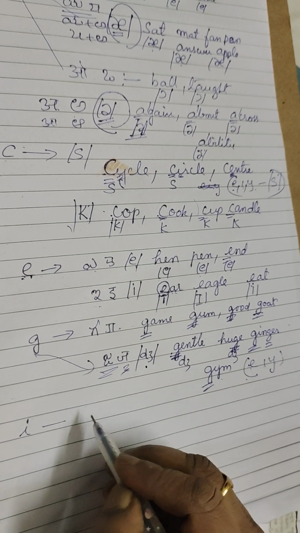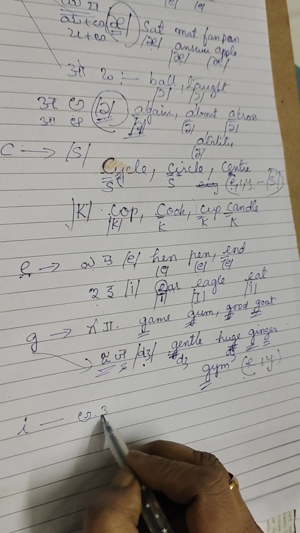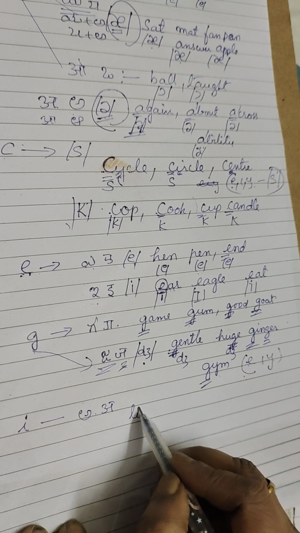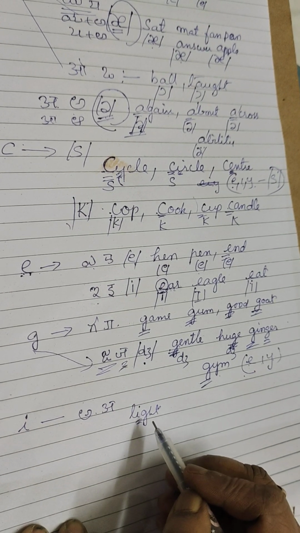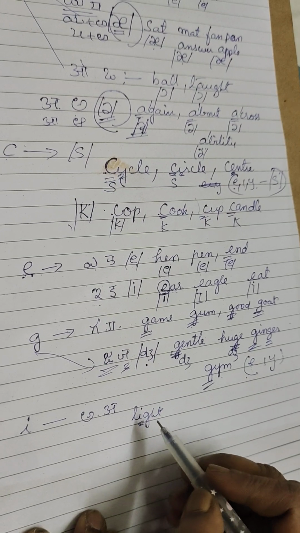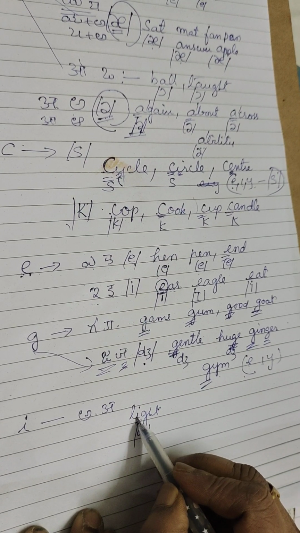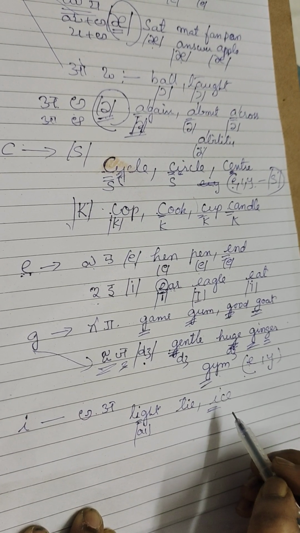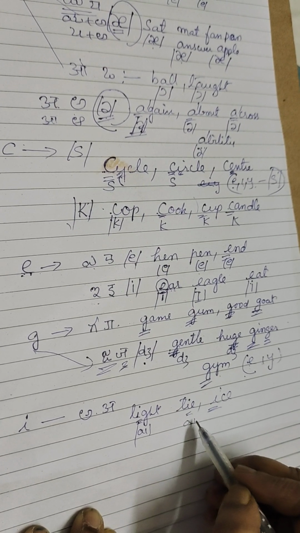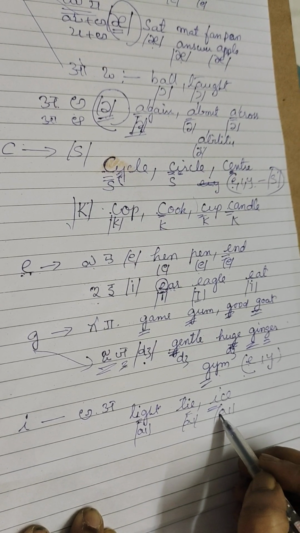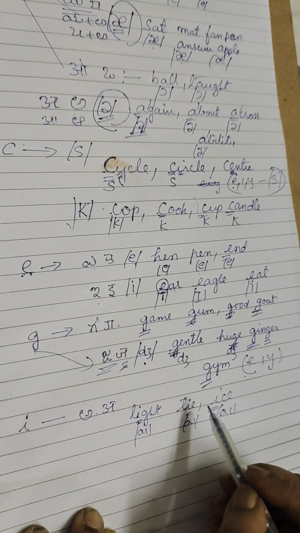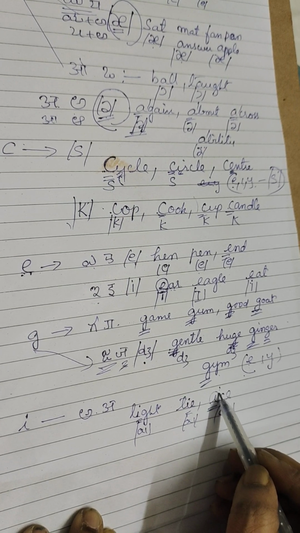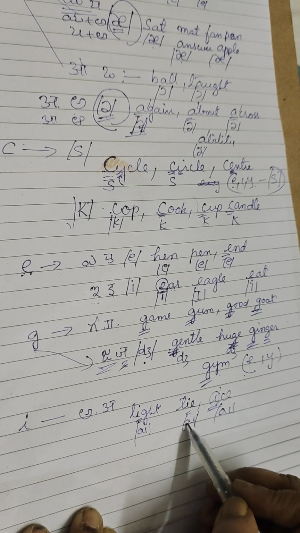The letter I produces this sound. How does it produce it? La, l, a, light. Actually it is a diphthong, a double sound: light, tie, ice. As this is a long vowel, the first sound is produced, but as it is a diphthong, we have a double sound.